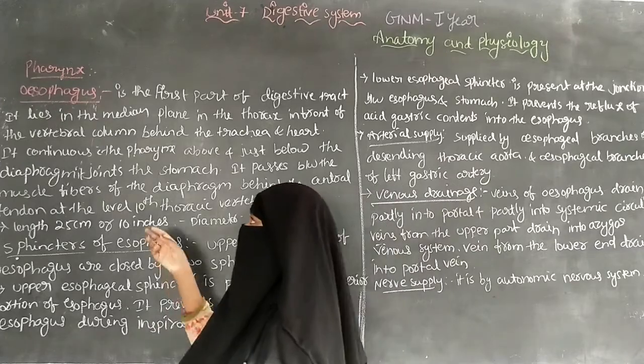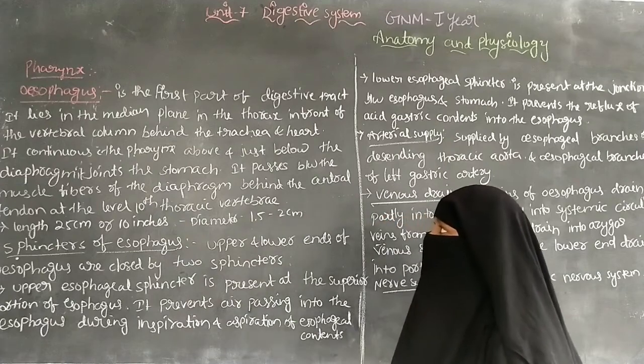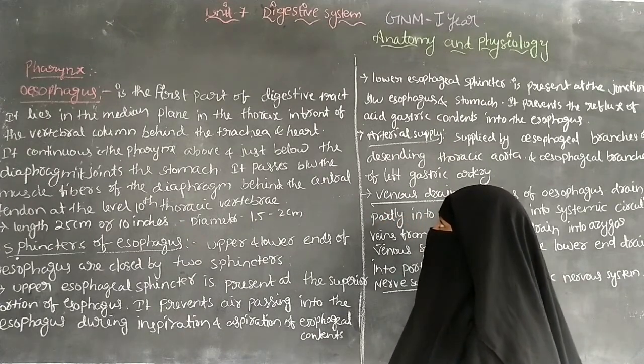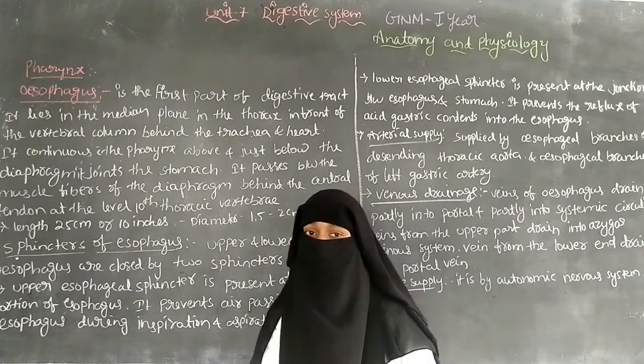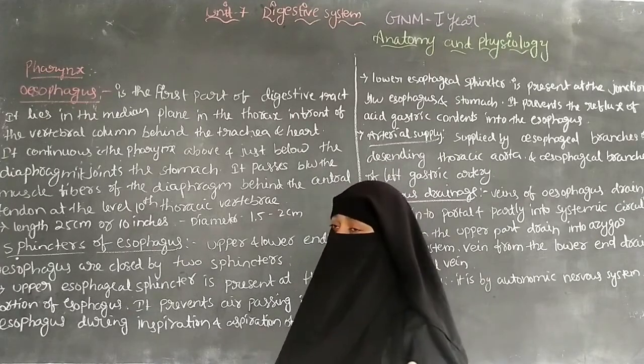Next we will discuss the esophagus. The esophagus is the first part of the digestive tract.